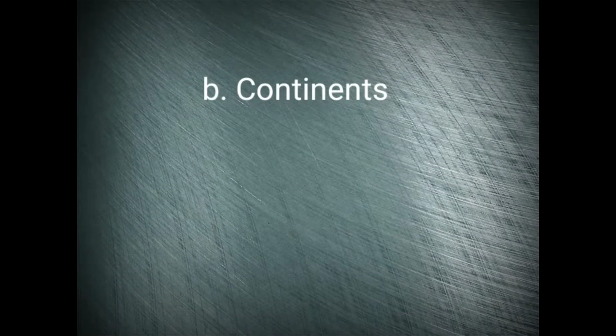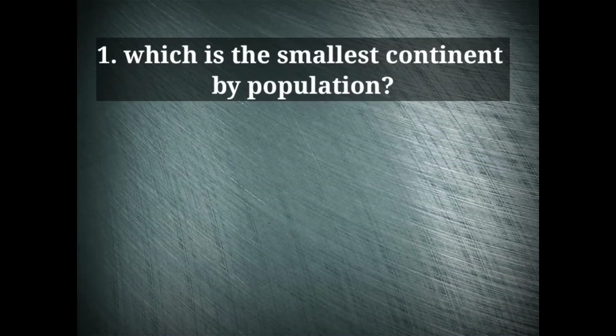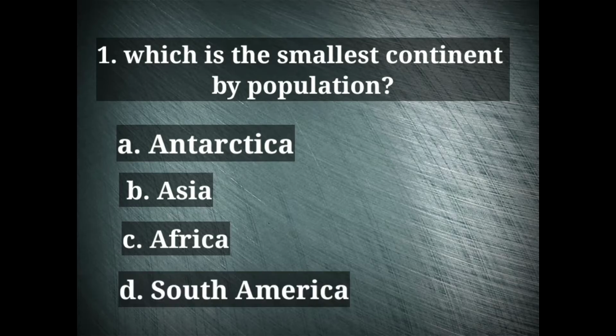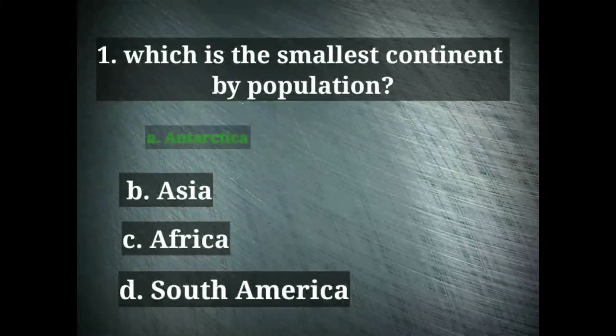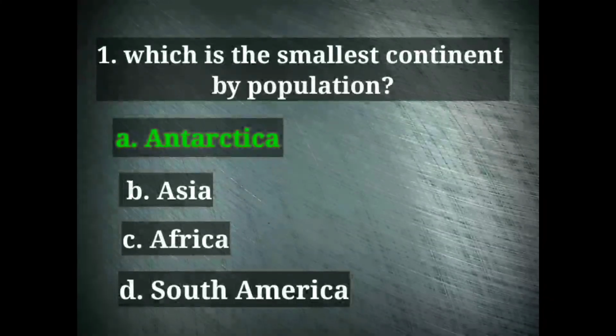Next topic is about continents. So the information related to all the continents and countries are helpful here. Let's see some sample questions now. Question number 1, which is the smallest continent by population? The options are Antarctica, Asia, Africa, and South America. The right option is Antarctica. And Antarctica is the only continent with no permanent human habitation.